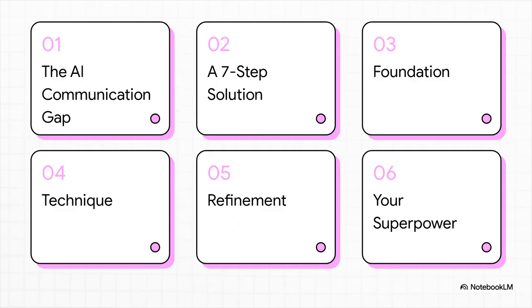So here's our game plan. First, we'll talk about the core problem. Then we'll get into the 7-step solution. But instead of just going 1 through 7, we're going to group them into 3 big ideas: the foundation you need to build, the techniques you can use, and the final refinements to get that perfect result. By the end of this, you're going to have a new prompting superpower.